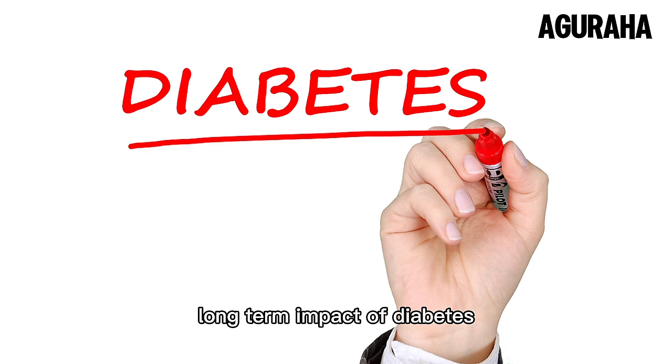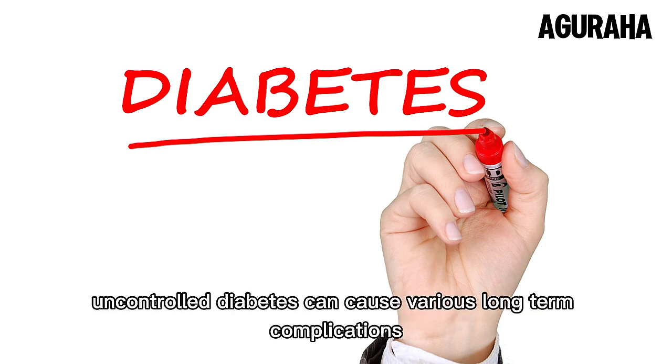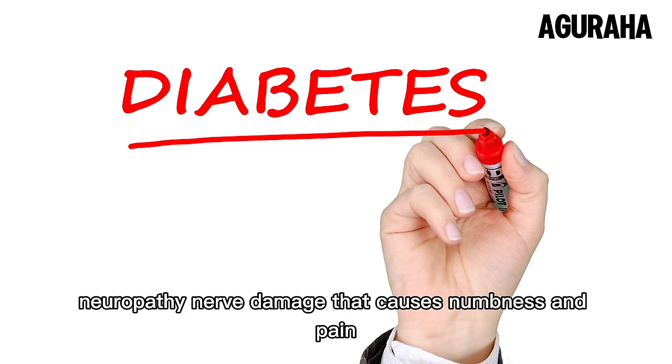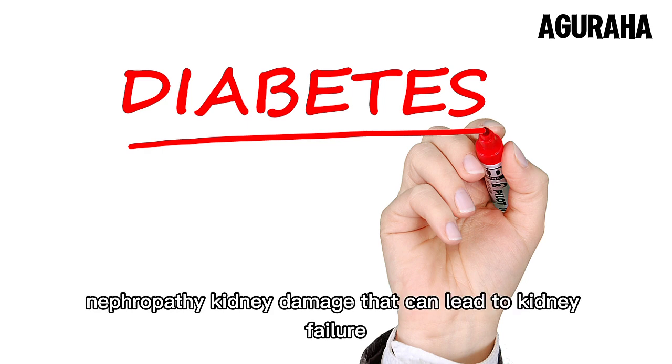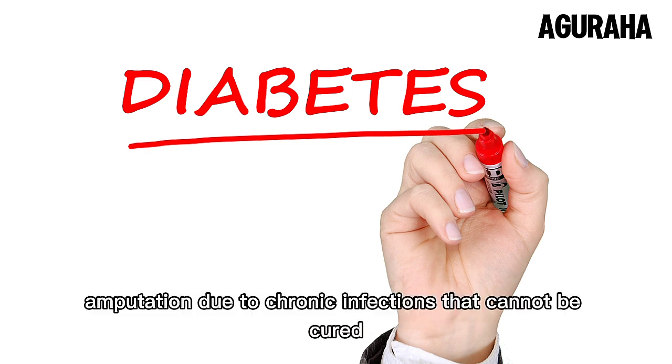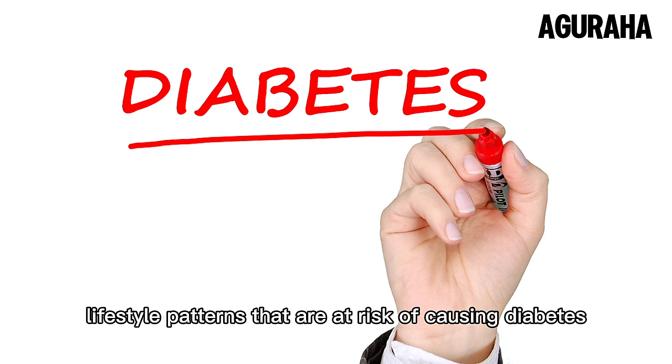Long-term impact of diabetes. Uncontrolled diabetes can cause various long-term complications including cardiovascular, increases the risk of heart attack and stroke, neuropathy, nerve damage that causes numbness and pain, nephropathy, kidney damage that can lead to kidney failure, retinopathy, impaired vision to blindness, amputation due to chronic infections that cannot be cured.